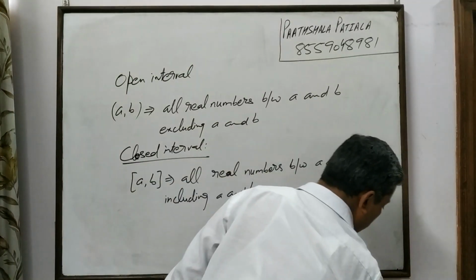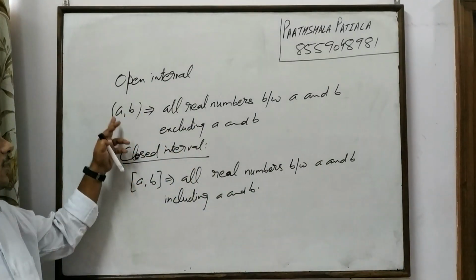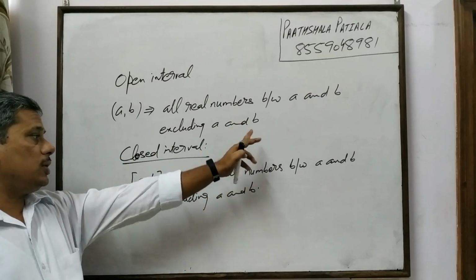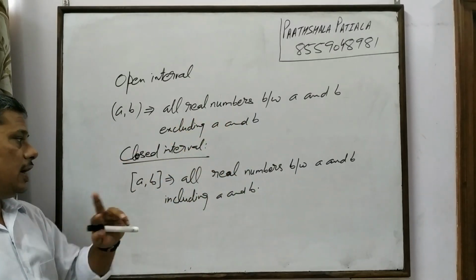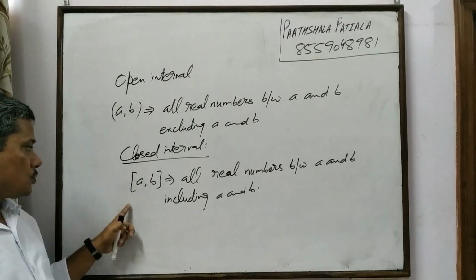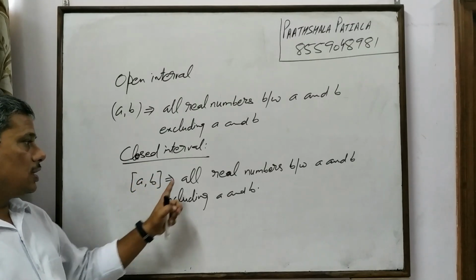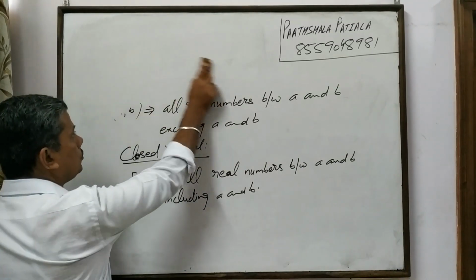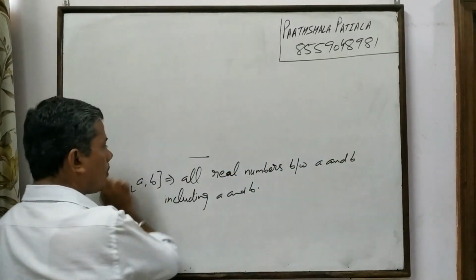So this is what the open interval and closed interval is. In an open interval, it is all the real numbers between a and b, excluding a and b. And the closed interval, which is represented with square brackets, is all the real numbers between a and b, including a and b. So you need to keep this in mind.